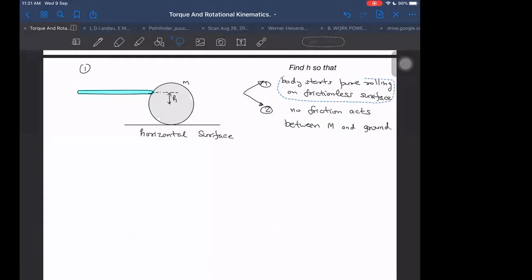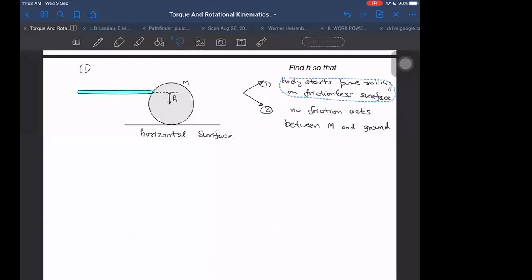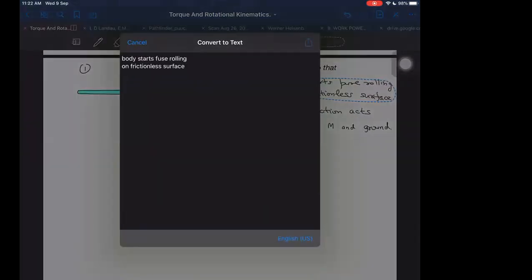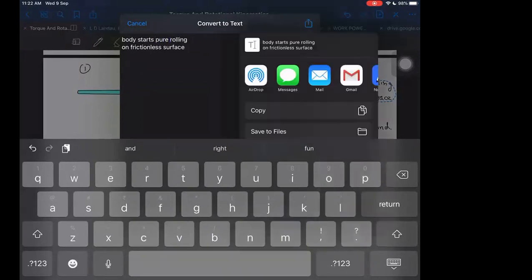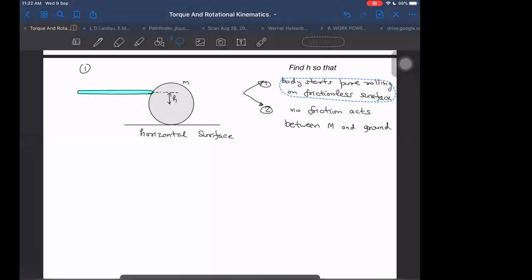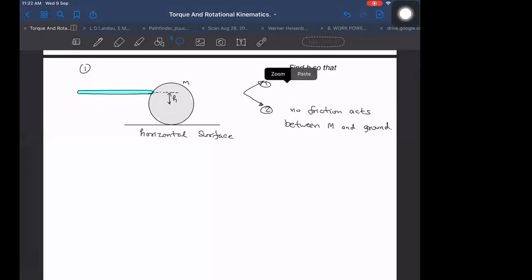This is the first case. Pure rolling on frictionless surface means assume the surface to be frictionless only for this first case.